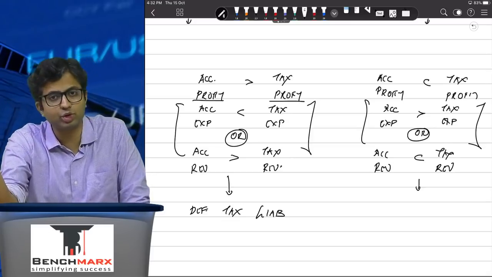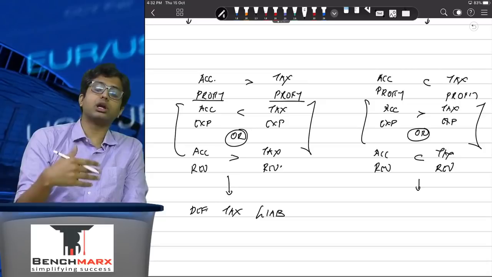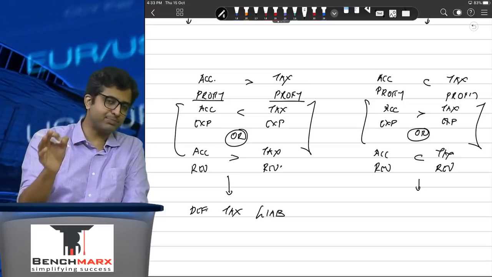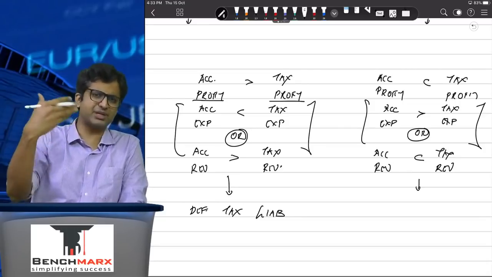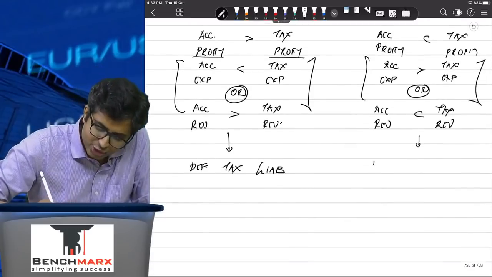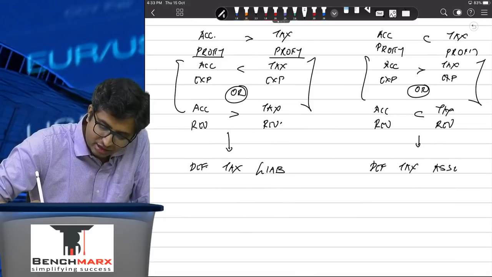Income tax will keep on giving you deduction. So it might appear that in the current year you are paying more tax. You are actually prepaying it. You are just prepaying tax like a prepaid asset. And as a result, this will create what you call as a deferred tax asset.